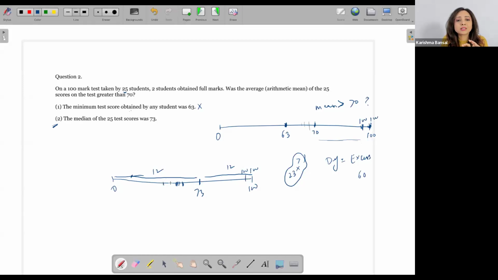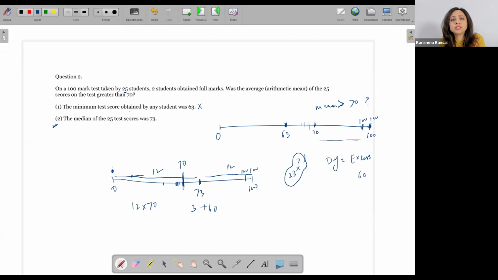If I place all these 12 people at 0 itself, do you see how much of a deficit I can create? Can my average be 70? I'm placing my 12 people over here and I've created a deficit of 12 into 70. Now, I know that I have one value here at 73, so there is an excess of 3 for sure. And I also know there is an excess of 60 coming from these people.